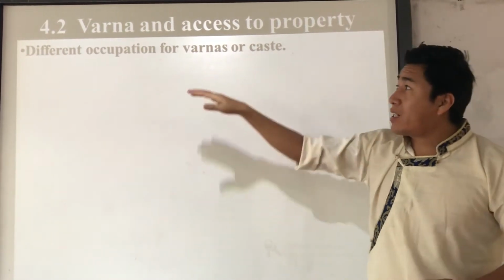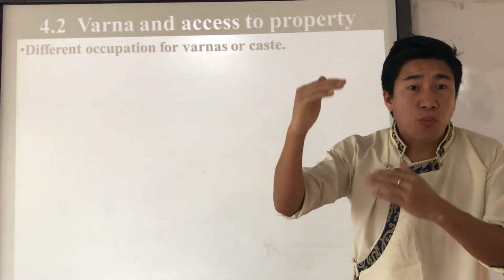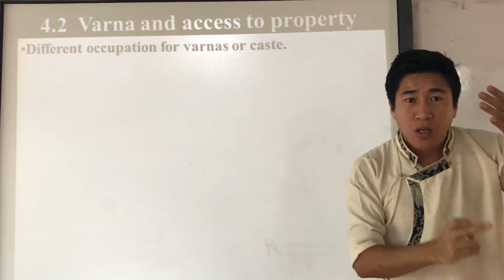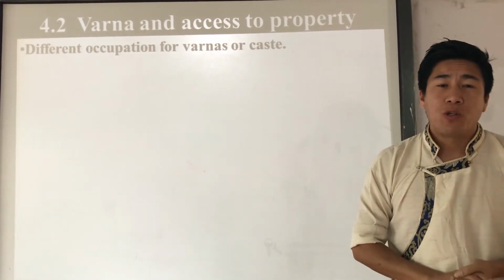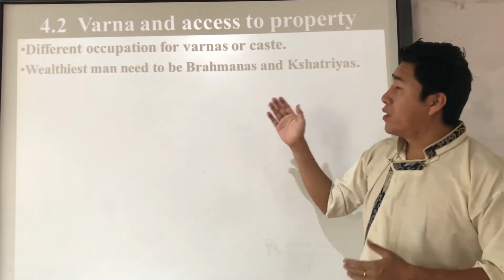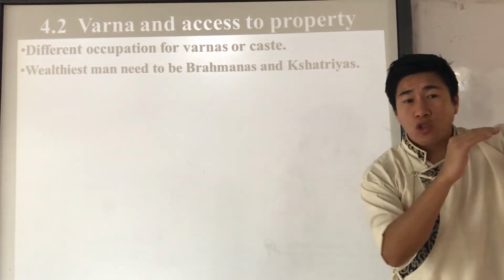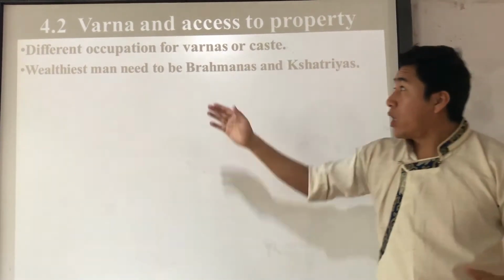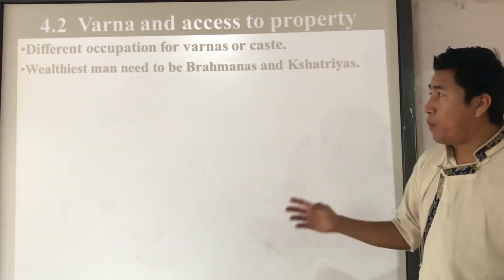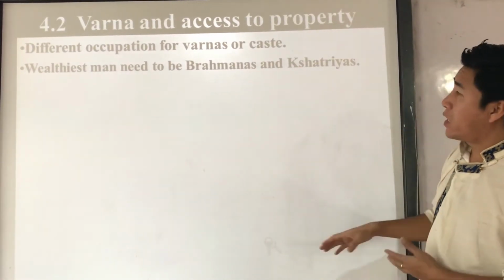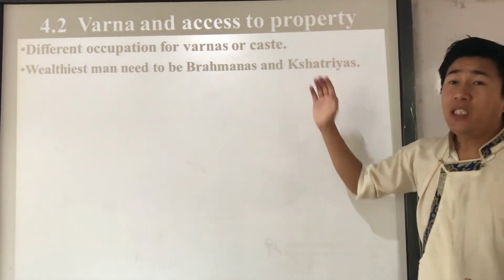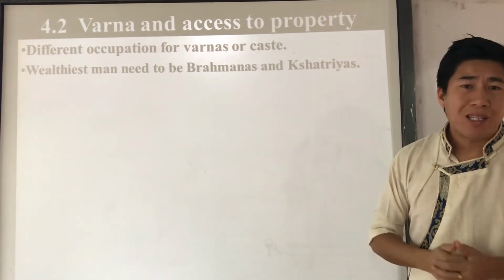So if that kind of social structure was followed properly, then among these four Varna castes, who is going to be the richest? Of course, Brahman and Kshatriya are going to be the wealthiest, because they are at the top of the social order, the higher social hierarchy. So they own a huge amount of land and property. Not only that, the common people need to pay religious tax for the Brahmins, and different kinds of tax for the kings. So that's why these two castes became the wealthiest men in ancient society.